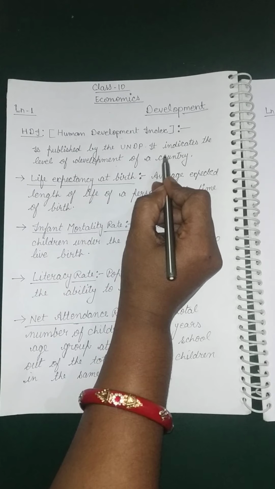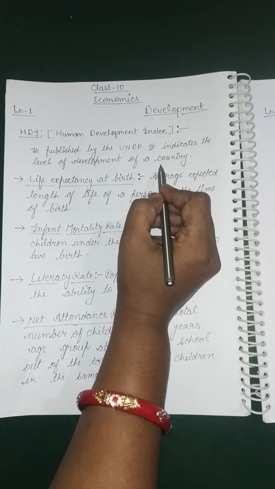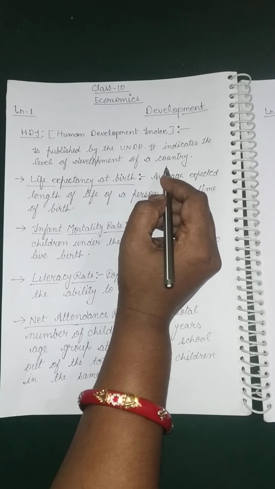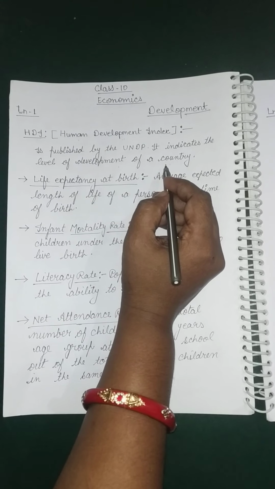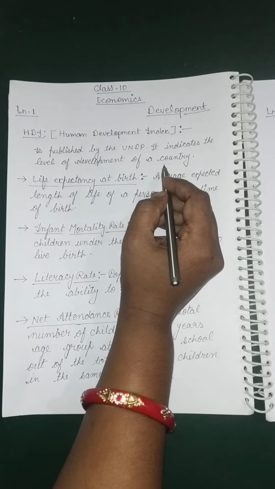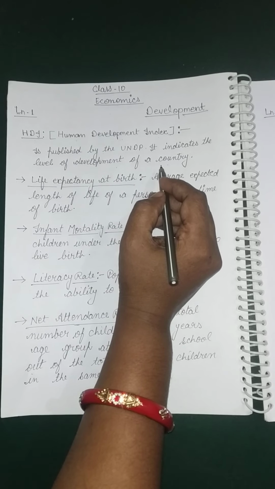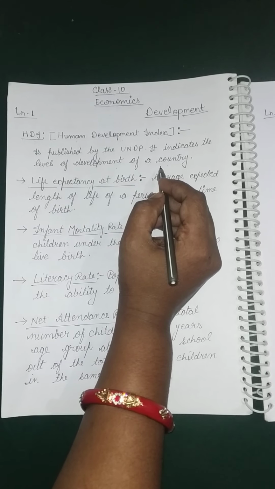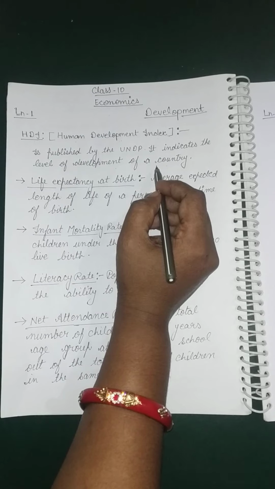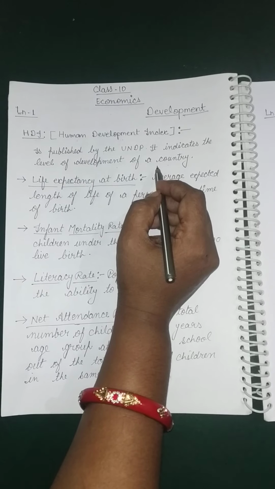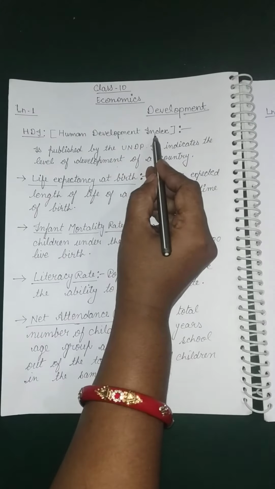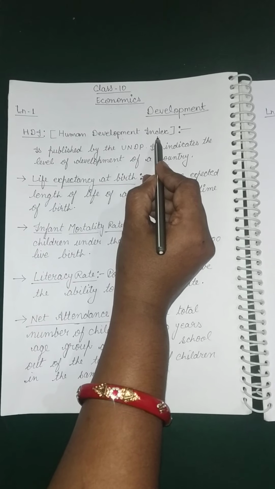These three things are utilized as the indicators by the Human Development Index to rank different countries as developed or developing. The first indicator according to the Human Development Index is health status.